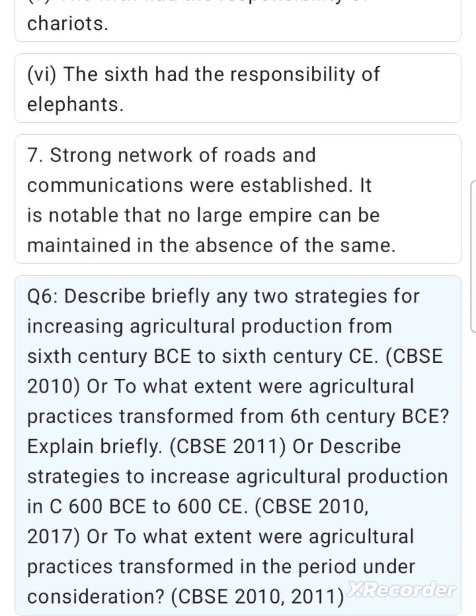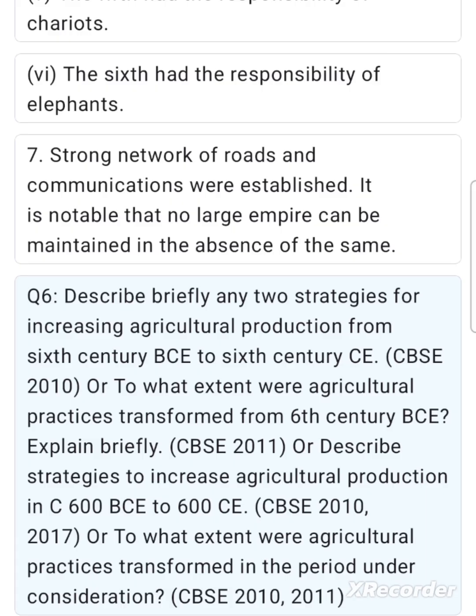Q6. Describe briefly any two strategies for increasing agricultural production from 6th century BCE to 6th century CE. CBSE 2010. Or to what extent were agricultural practices transformed from 6th century BCE? Explain briefly. CBSE 2011. Or describe strategies to increase agricultural production in c. 600 BCE to 600 CE. CBSE 2010, 2017. Or to what extent were agricultural practices transformed in the period under consideration?